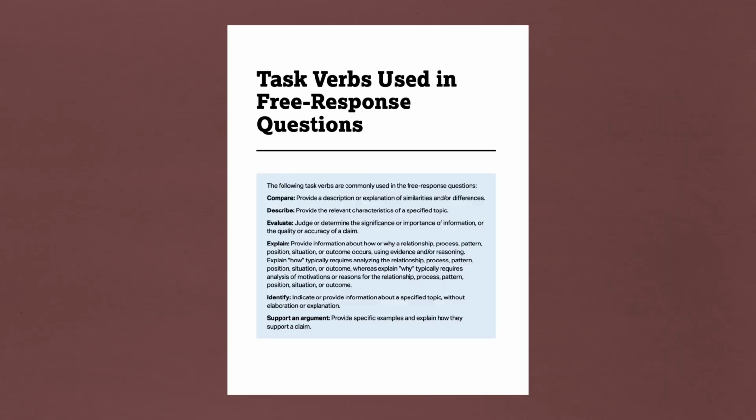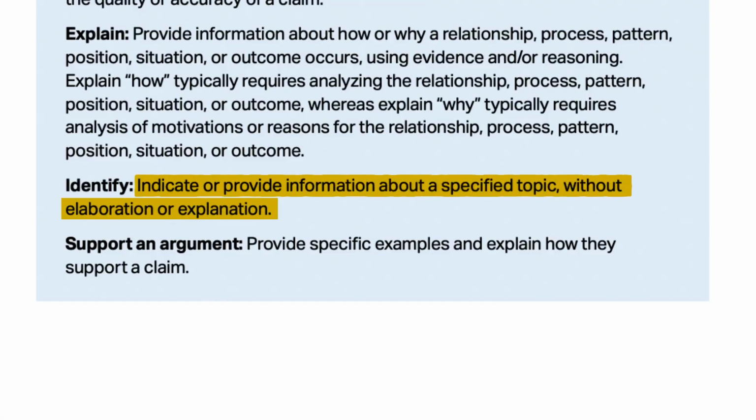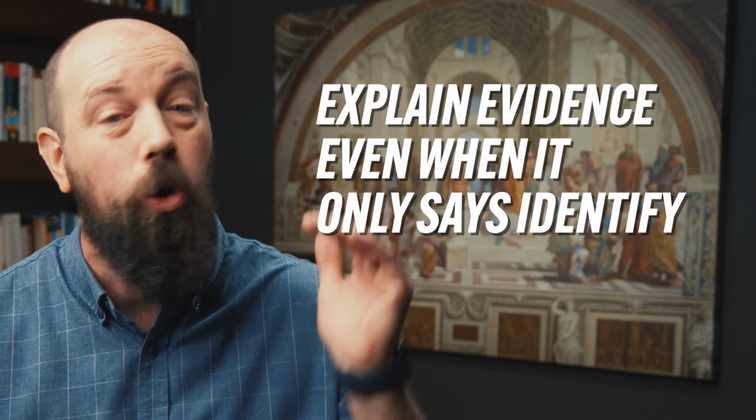Now I don't know what in the world is happening here because it clearly says in the CED that the College Board themselves wrote that when they ask the student to identify something, it means indicate or provide information about a specific topic without elaboration or explanation. Without explanation. So the point is, none of us are going to change how the College Board does things, and so even if there's a chance that this happens again, I'm going to be instructing everyone to explain evidence when it says only to identify.